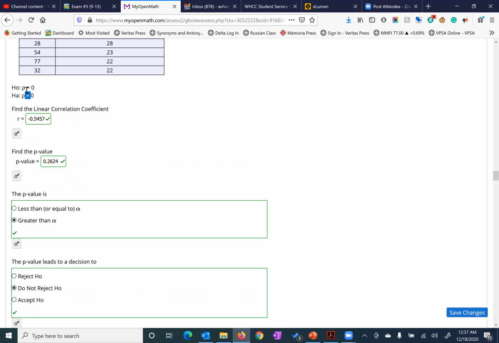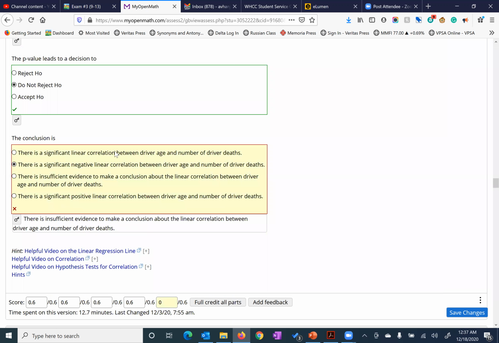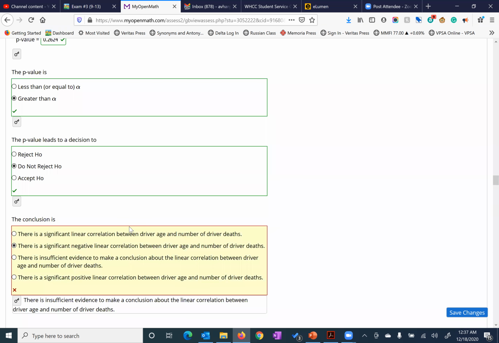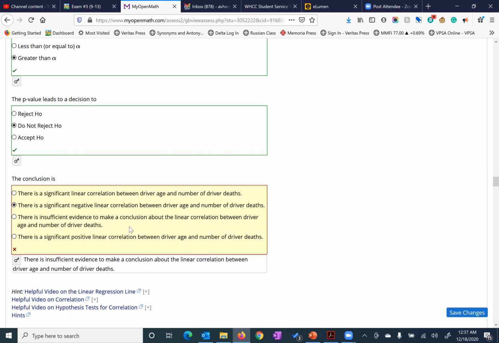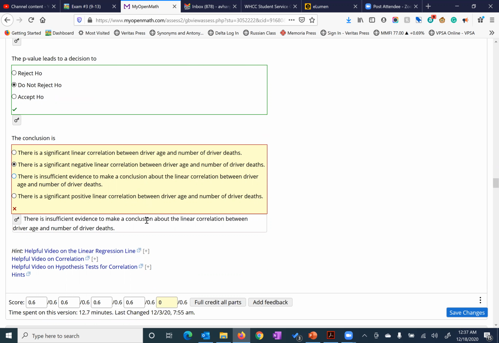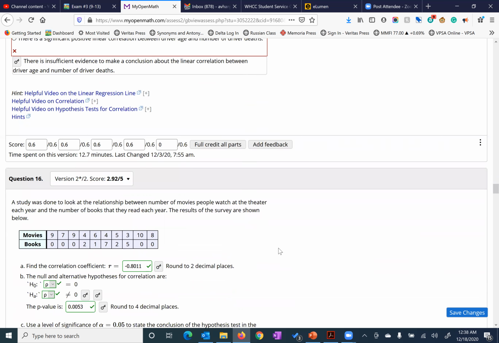That's kind of what we're saying here. The null hypothesis does not look at direction per se of negative or positive correlation. So really the only difference here would be, do you have enough evidence to suggest that there is, or do you not? So because your p-value was greater than the alpha value, you don't have enough evidence to make that conclusion. Okay, hopefully that was good. Let's jam to the next one.